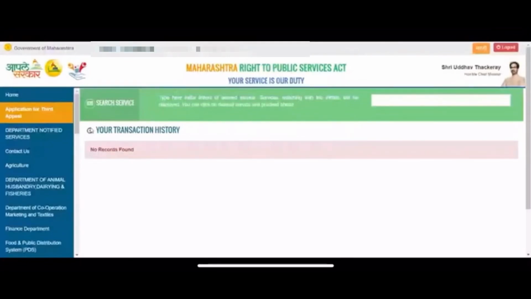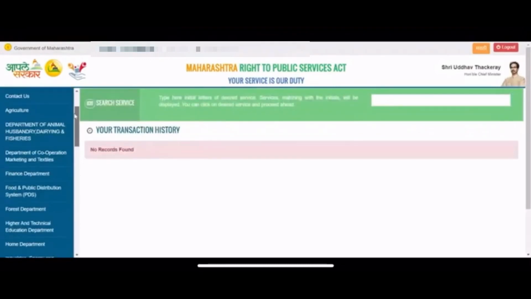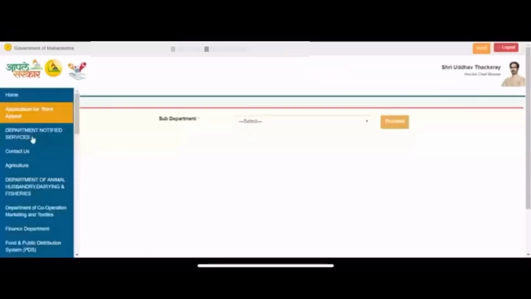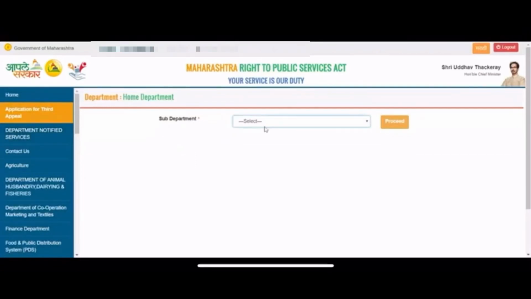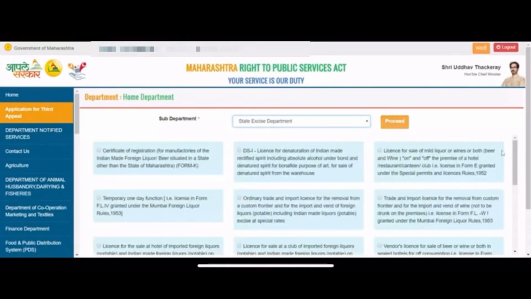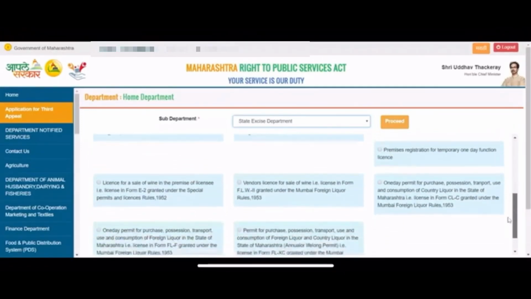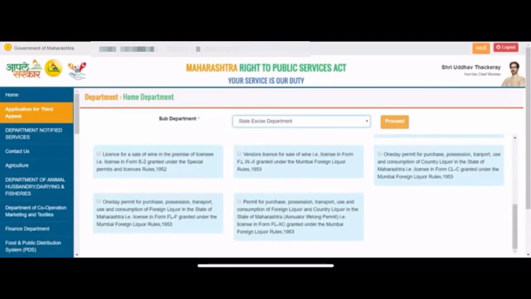After you log in, on the left hand side there are several tabs. You have to scroll down to the home department. Once you click home department, there is a sub department where you have to select Maha Excise Department or State Excise Department. Then again scroll down, you will find numerous options. We are only considering today the 1-day permit of foreign liquor, which is here. Click on the radio button and select proceed.